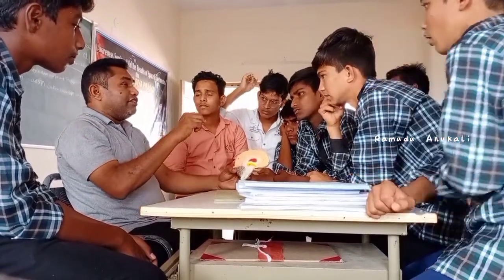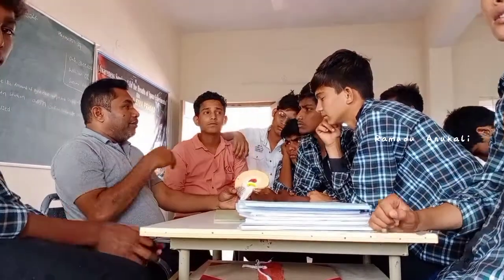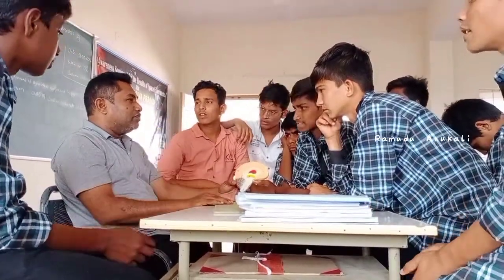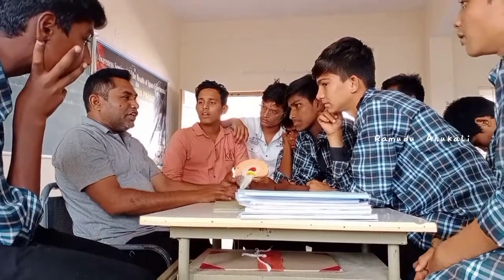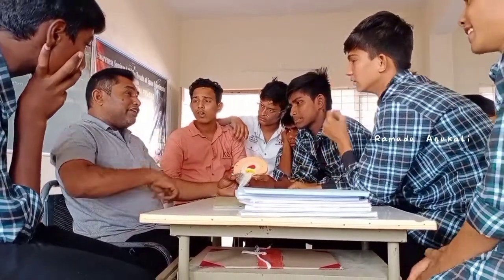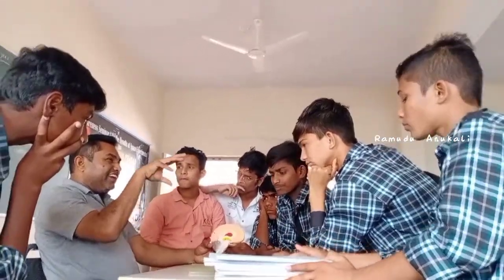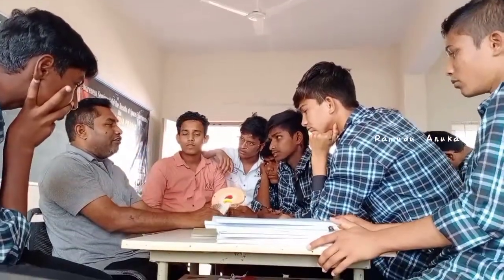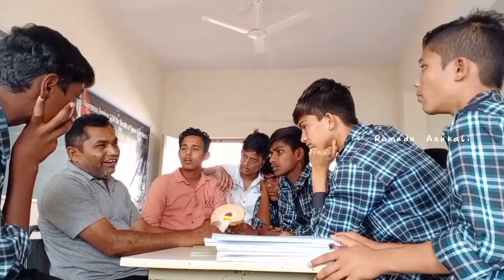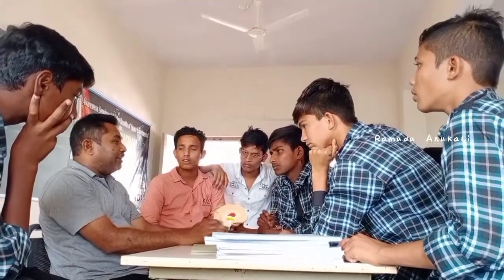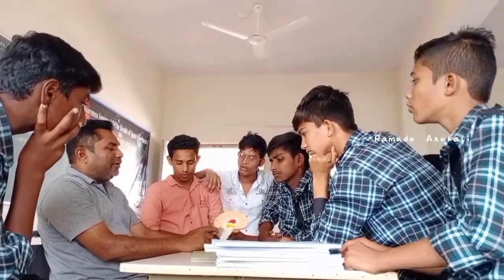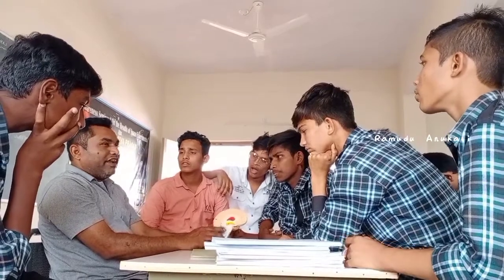What is it called? Brainstem. The first part of the brainstem is called the midbrain. It is the smallest portion present below the cerebrum, and the midbrain is located here. So this is the midbrain.